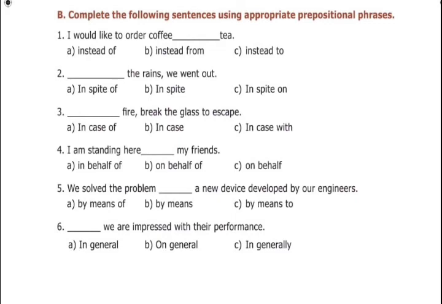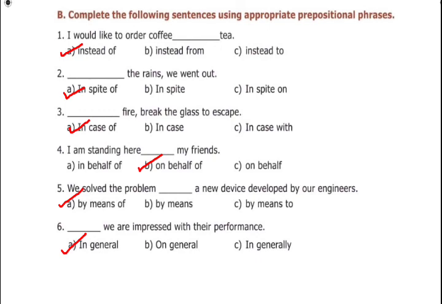Second one: dash rains we went out. In spite of, in spite, in spite on. That word is in spite of. In spite of the rains, we went out. Third one: dash fire, break the glass to escape. In case of, in case with. In case of fire, break the glass to escape. See the fourth one: I am standing here dash my friends. In behalf of, on behalf of. What will the answer be? I am standing here on behalf of my friends.